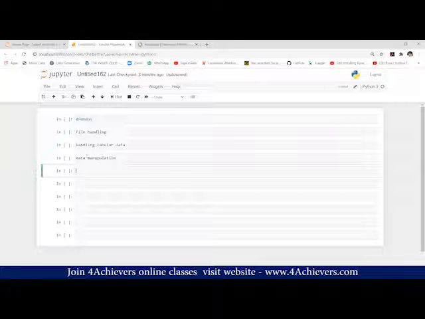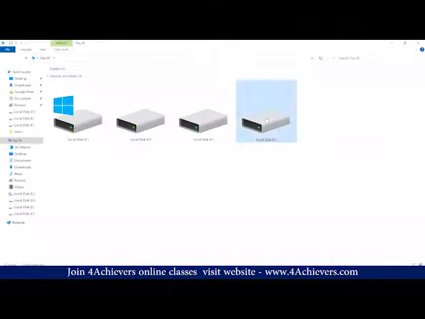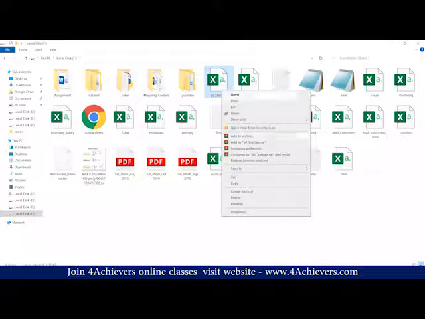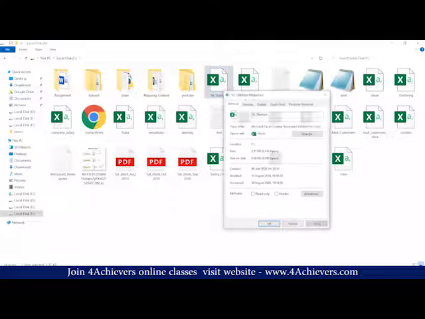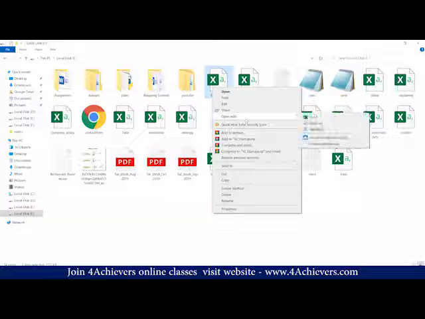For example, we will take some examples. In my F drive, I have some files like 50 underscore startup. So you can see the name 50_startup, and the extension of this file is .csv. I'm going to open this file in Notepad.